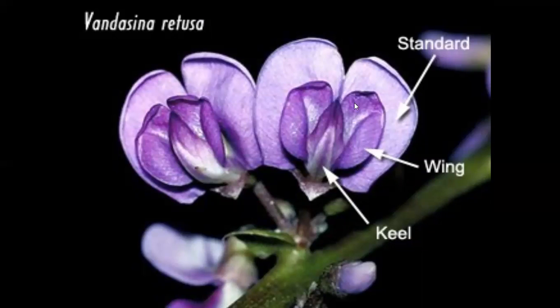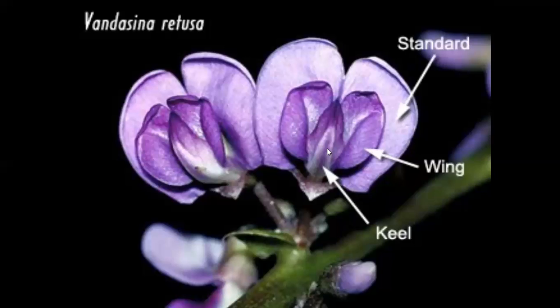One petal is large in size, called the standard petal or vexillum. Two are medium petals, they are wings. And two petals look like a boat-like structure, called keel petals.